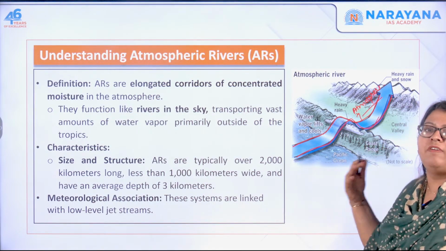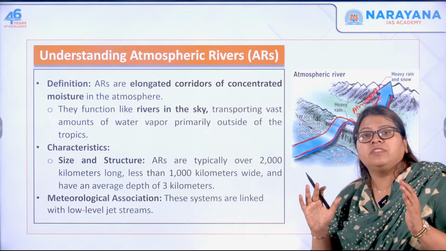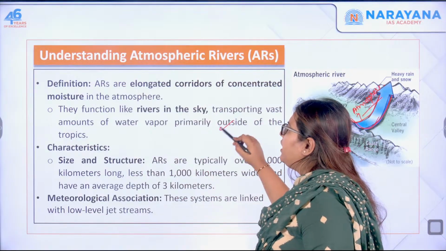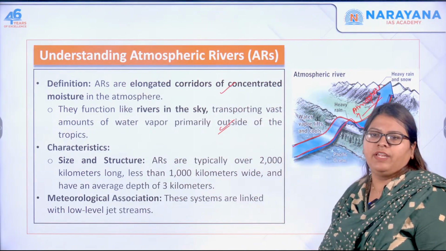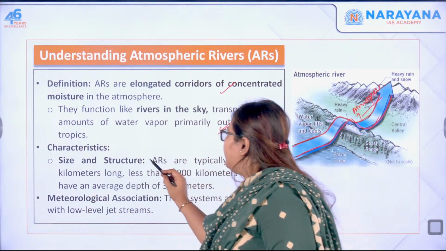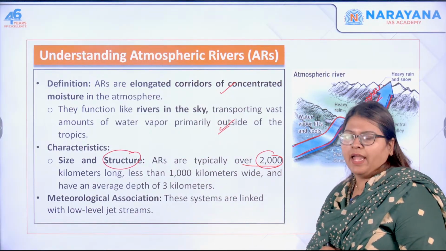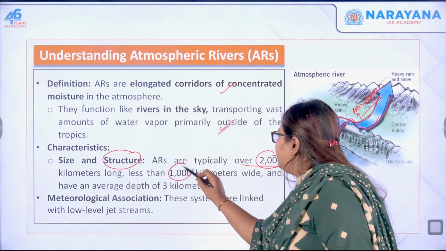They basically function like rivers in the sky because they carry a vast amount of water vapor outside of the tropics. Very, very important. What are the characteristics, let's say the size and the structure? They are over 2000 kilometers long and less than 1000 kilometers wide.